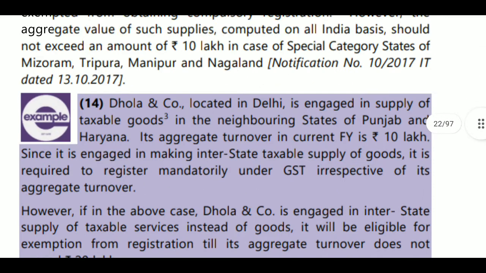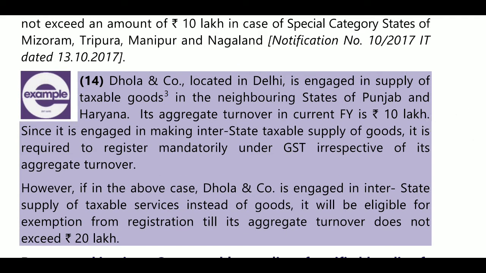For example, Dola and Co. located in Delhi is engaged in supply of taxable goods. So he is providing taxable goods, and Delhi means it is a 40 lakhs case, but in neighboring states, it is dealing in interstate supplies. Its aggregate turnover in Haryana in the current year is 10 lakhs. Since it's engaged in making interstate taxable supply of goods, irrespective of turnover, it will be required to get registration. If it is dealing in services, then the turnover limit will be seen.